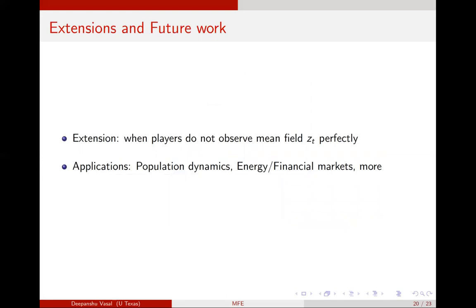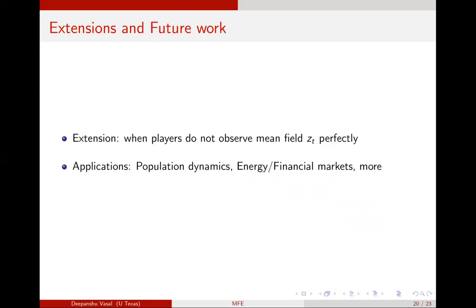Finally, I would like to conclude by saying that there are some extensions that one could consider, where players do not observe their own types perfectly, and even the mean field perfectly. And in general, all the applications that have been studied in mean field games, both for discrete and continuous time, can be relooked using this methodology, because in the literature so far, the methodology that is used is this coupling of the strategies and the population state across time.